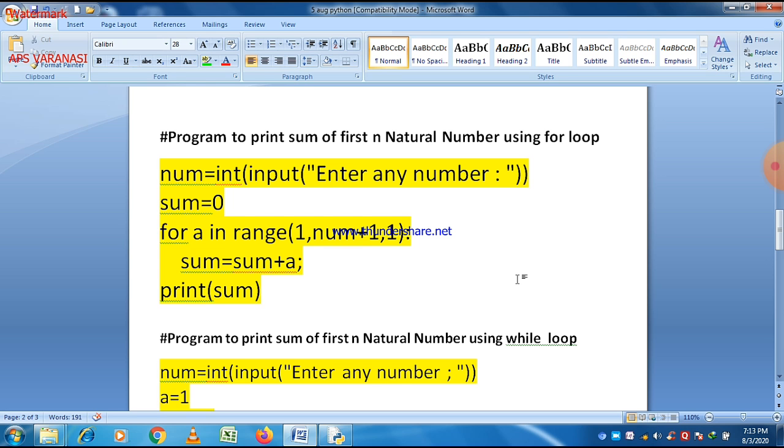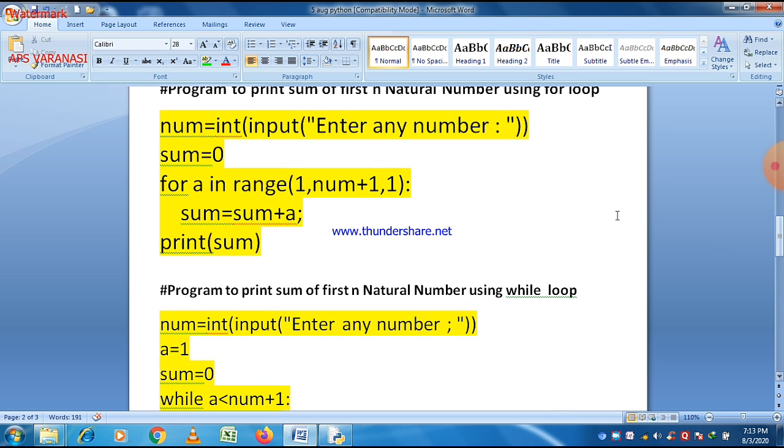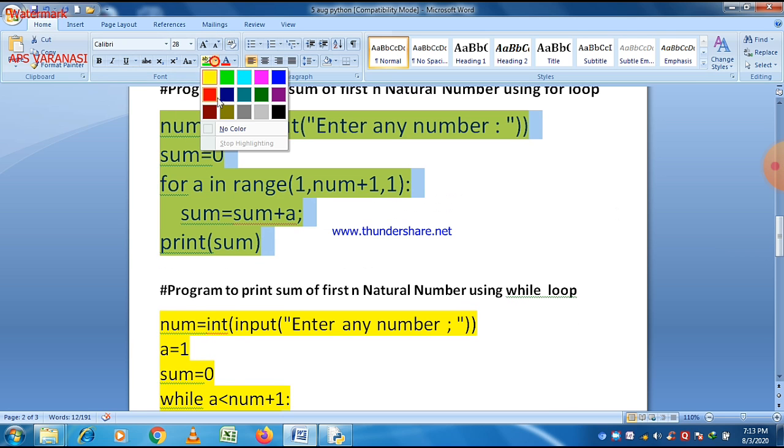And for this purpose, first of all, num should be declared. Num is the variable up to which we want to print the sum. So num is equal to int input, enter any number, and then we take a variable named sum and initialize it with 0. Actually it contains the final answer, and we initialize it with 0 because we don't want it to contain any garbage. Then the loop starts here: for a in range 1 comma num plus 1 comma 1.